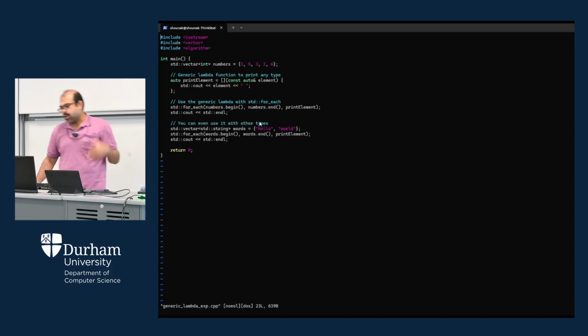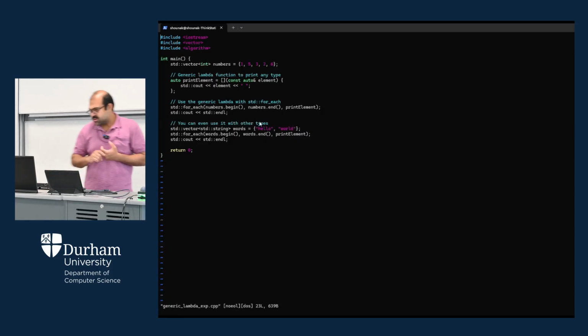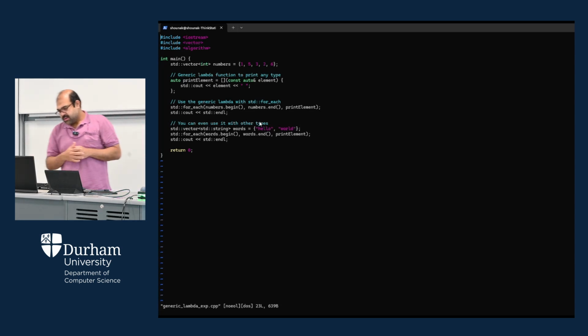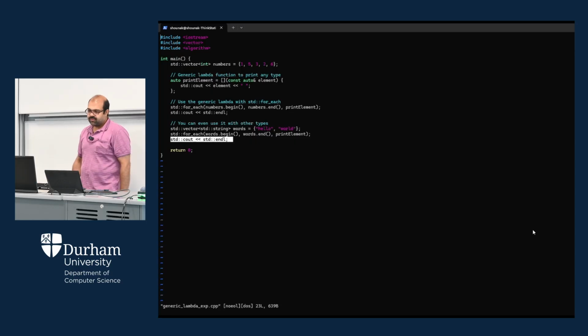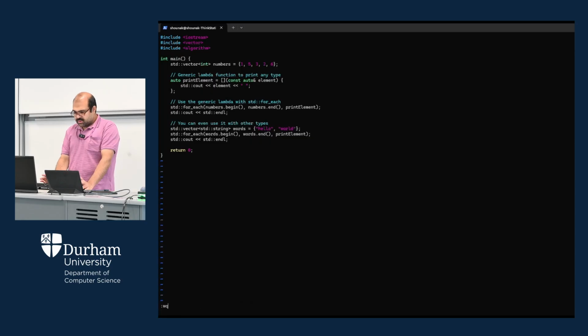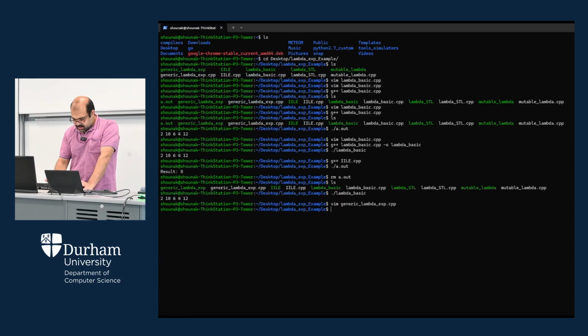This is to showcase how these lambda functions work with the defined data types, especially with the auto keyword. The auto keyword means it can take any kind of data type, which is the primary objective in this case. So we are going to show how auto is used by these lambda functions. Then we are going to print the next line function. endl is basically printing one extra line to make the output more readable. So let's run this code. This is our generic lambda expression. So let us compile with g++.